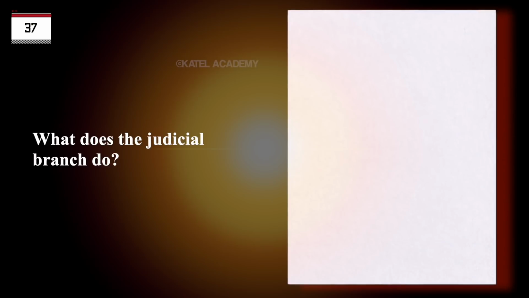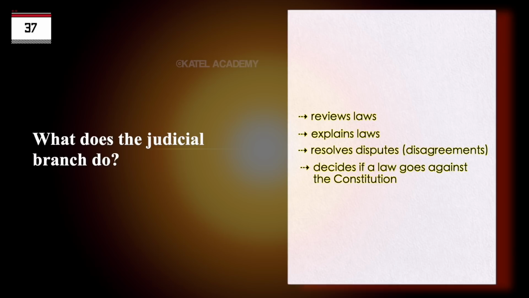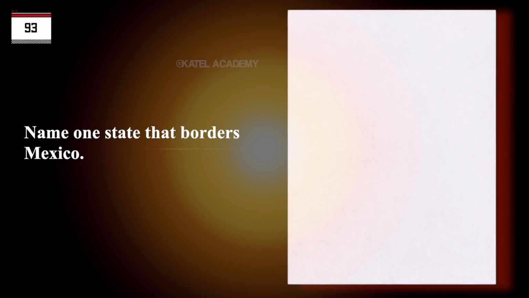What does the judicial branch do? Reviews laws. Explains laws. Resolves disputes, disagreements. Decides if a law goes against the Constitution. Name one state that borders Mexico. California. Arizona. New Mexico. Texas.